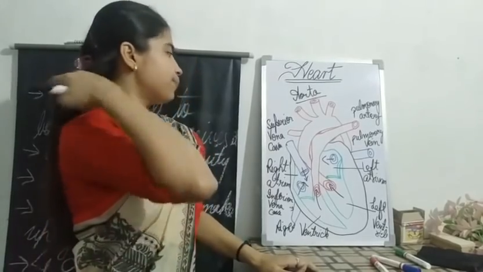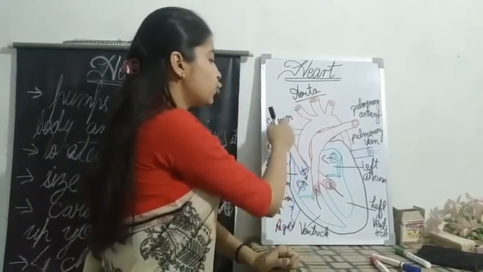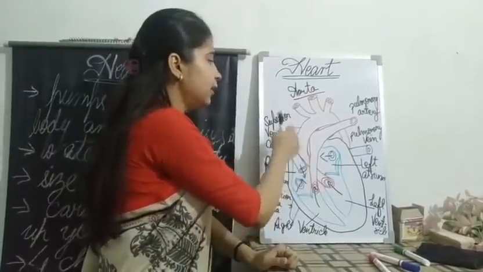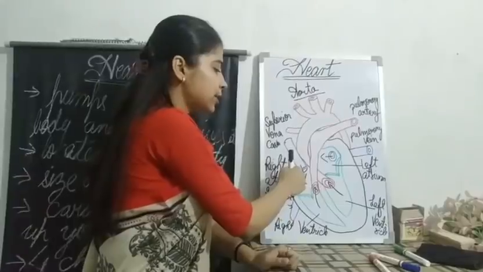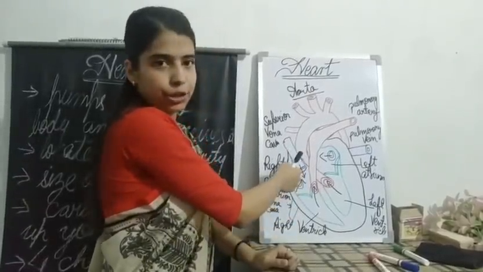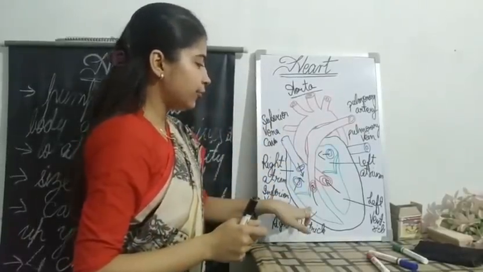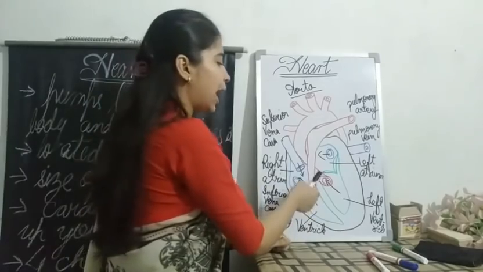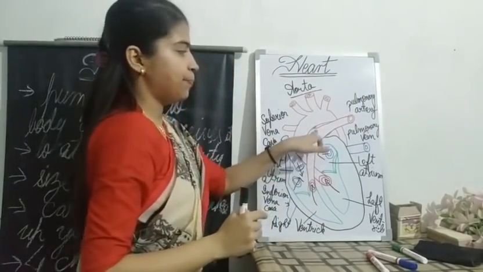From your right atrium, two veins will enter, the superior vena cava from the upper body parts and the inferior vena cava from the lower body portions. From the right ventricle, one artery will come out, the pulmonary artery.